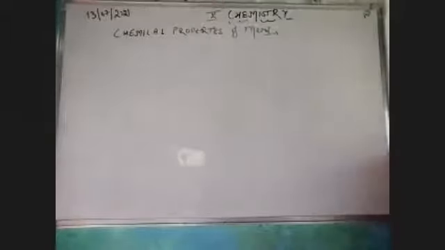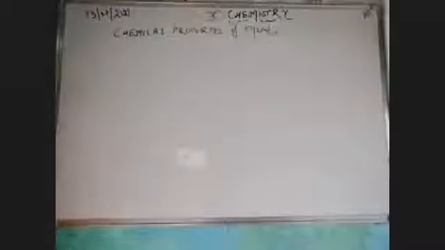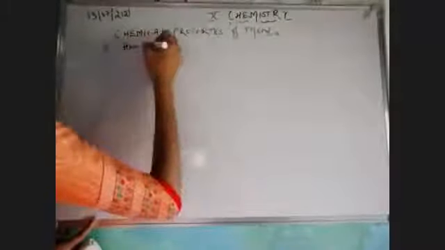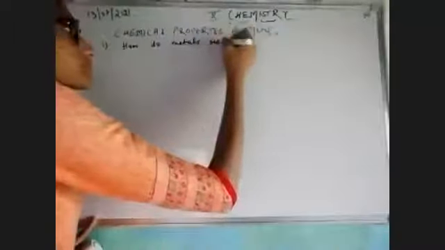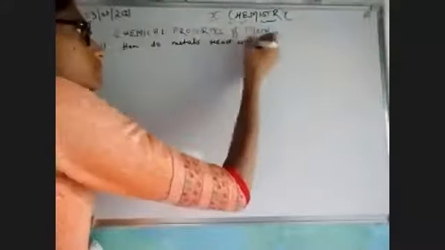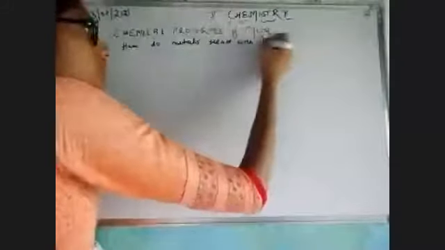First of all, we're going to react them with air. Let's begin. How do metals react with air?